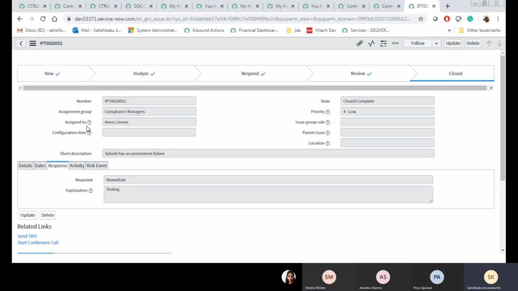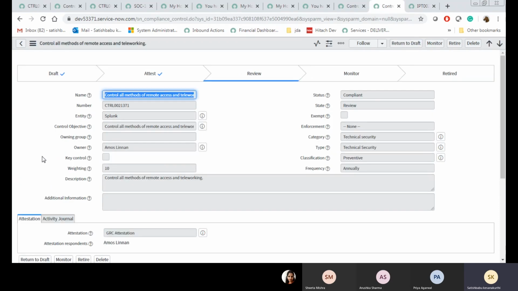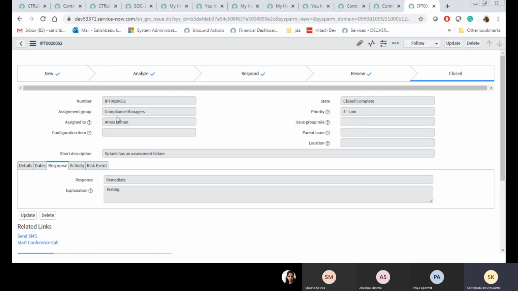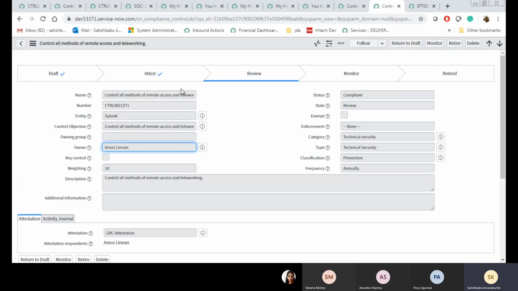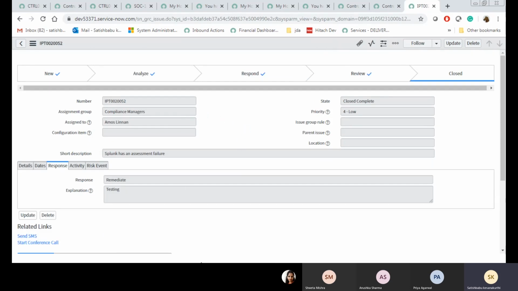See, by default, the assignment group and assigned to come from the control. Now see, there is an owning group here, and Warner is Amazon. Previously there was no assignment group, so I filled that manually. Why? Because it is getting the details from the control. In real time, it's not like that. Out of the box behavior is like this only. Do you understand now?